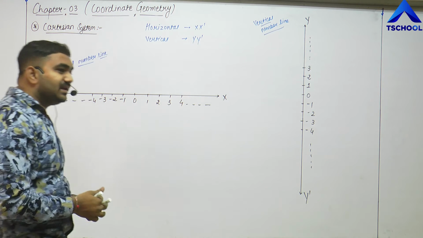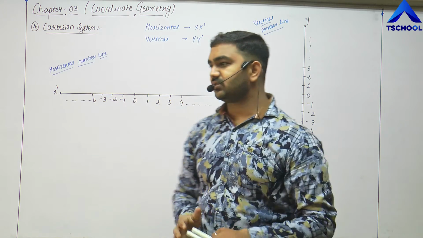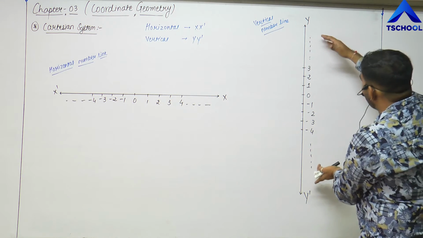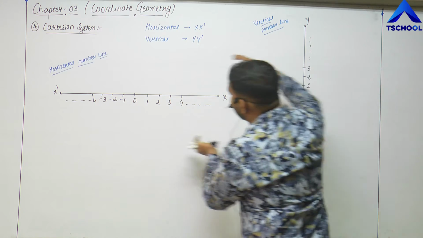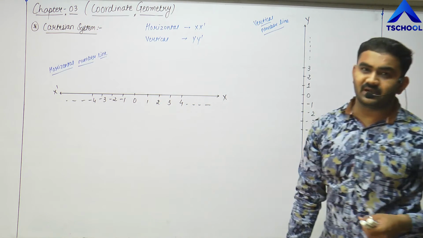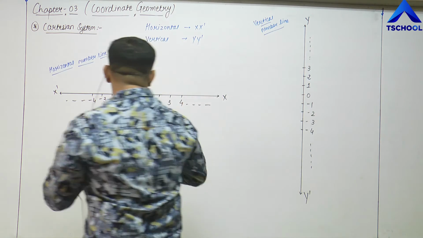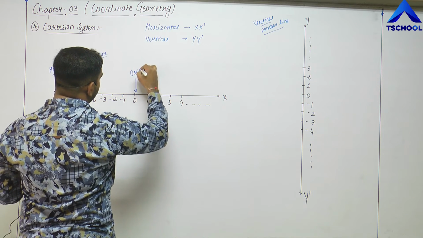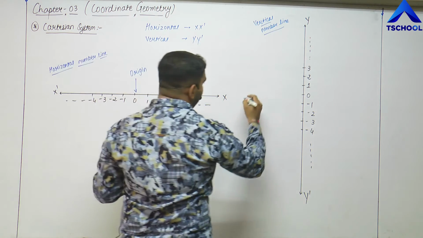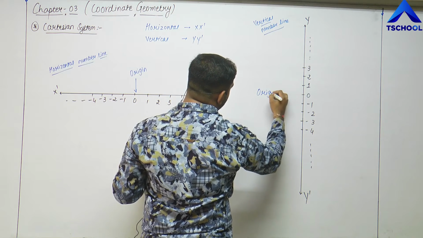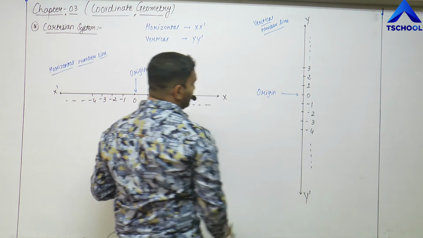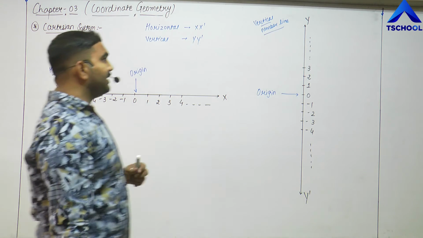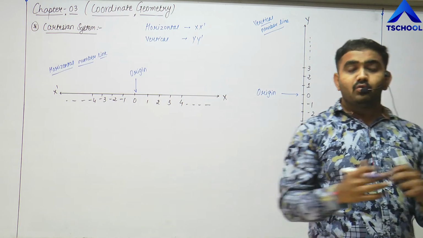Now what happens for the Cartesian system is that if we move this vertical number line exactly onto this horizontal number line, such that the origin, that means the 0, here also the origin is the 0, such that the origins of both the number lines, the vertical number line and the horizontal number line, overlap each other.